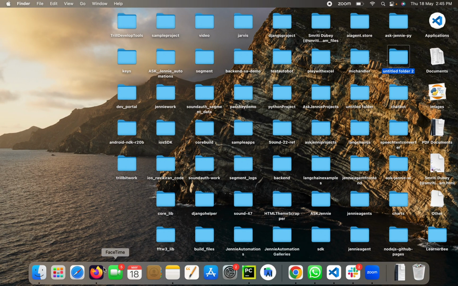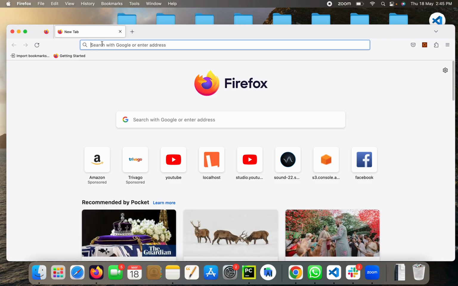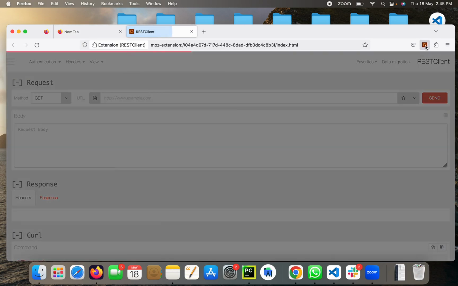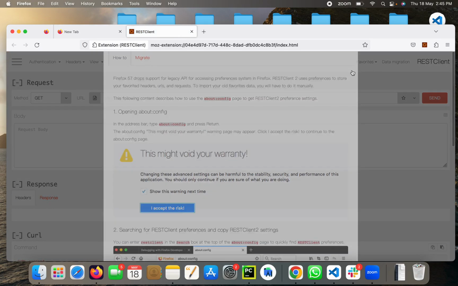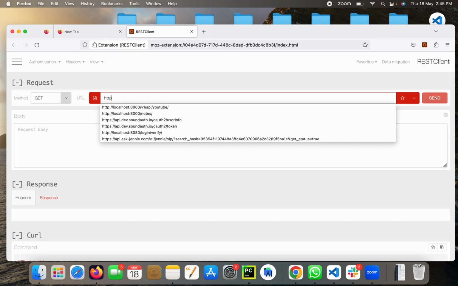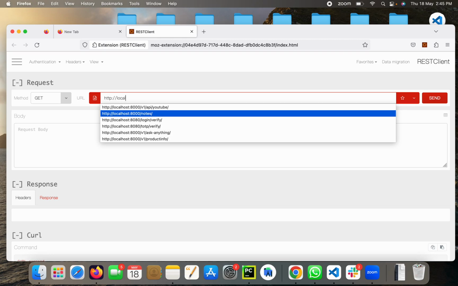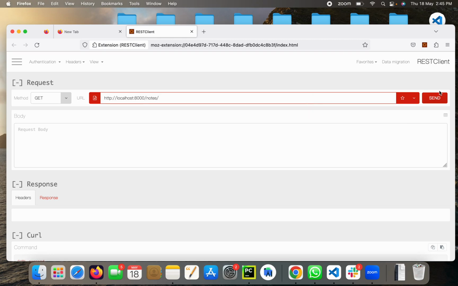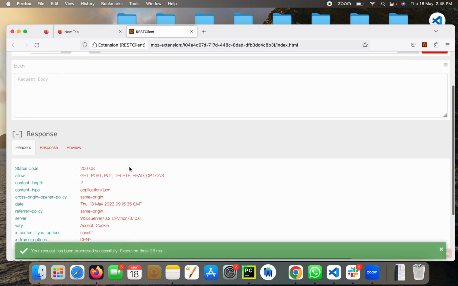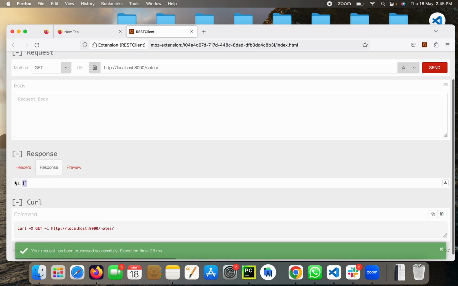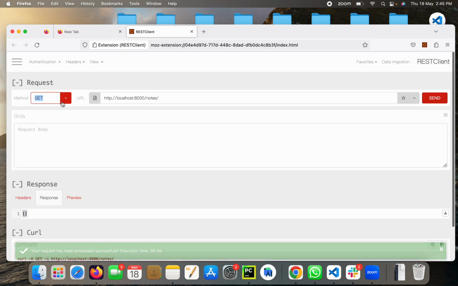Let's go. Open this Firefox and we will link this thing. Localhost 8000 and notes, and we get an empty object because there is no object. Let's add some objects.